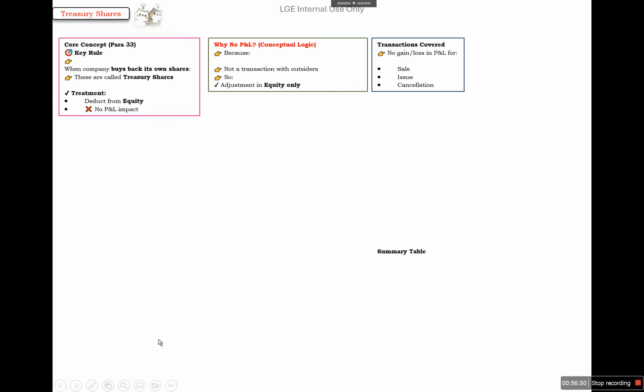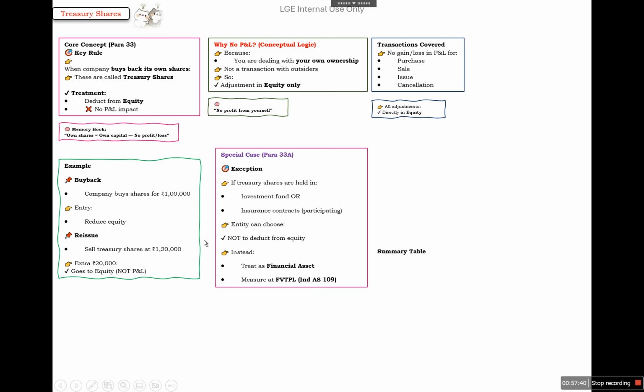Next is treasury shares. The core principle is that when a company buys back its own shares, these are called treasury shares. Treasury shares are deducted from equity, and they do not have any P&L impact. Own shares are equal to own capital. There is no profit and loss, because it is not a transaction with an outsider. It is an adjustment in equity only. So the transaction has no gain or loss in P&L for sale, issue and cancellation. All adjustments are directly in equity.